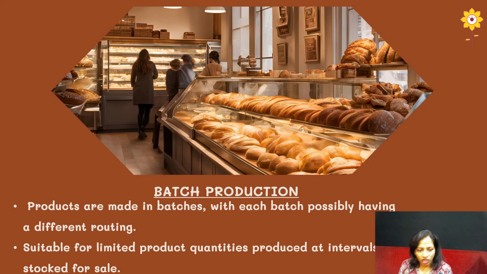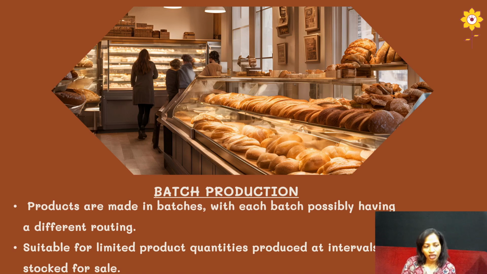Now the second production system is the batch production system. These products are produced in batches. You can take the example of a bakery shop. You have seen that in their outlets a certain quantity of products is displayed. For example, there will be 50 pastries, 50 puffs, 50 breads and many more things. But the amount is fixed. Every day they produce the same amount of products.